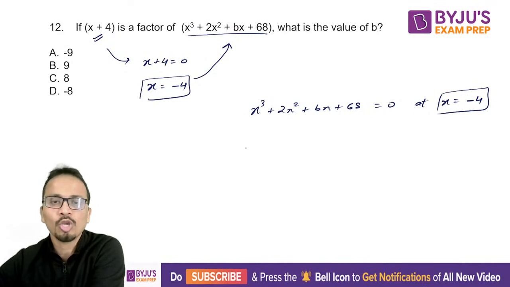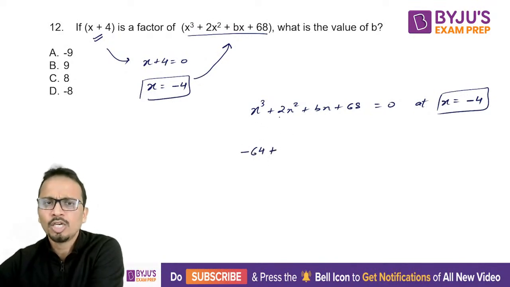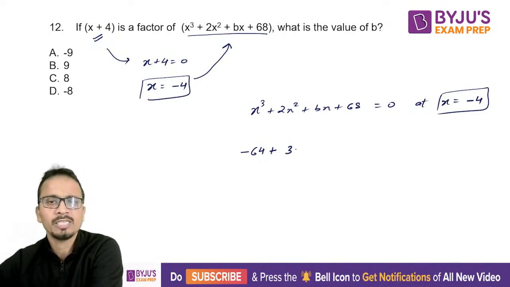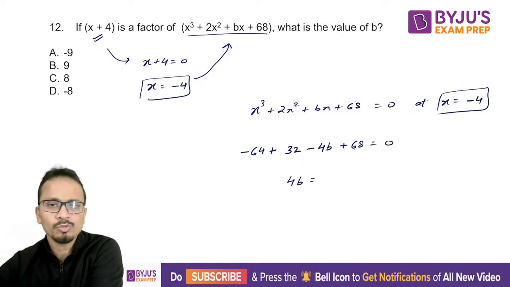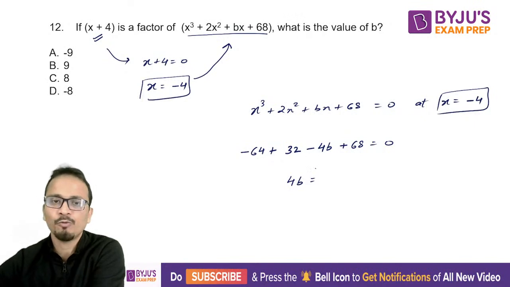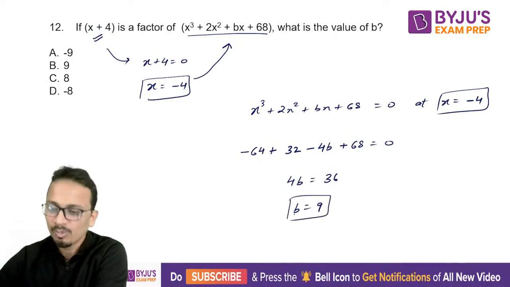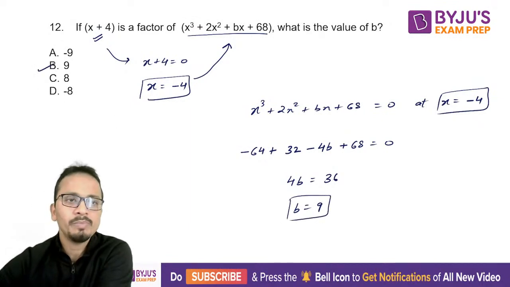So x equal to minus 4. Minus 4 cube is minus 64, plus 2 into minus 4 square, which is 16. So 2 into 16 is 32, minus 4b plus 68 equal to 0. So minus b is equal to 68 minus 64, that is 4, plus 32 is 36. So the value of b will be equal to 9. Yes, plus 9 will be the value of b. So the answer will be option B.